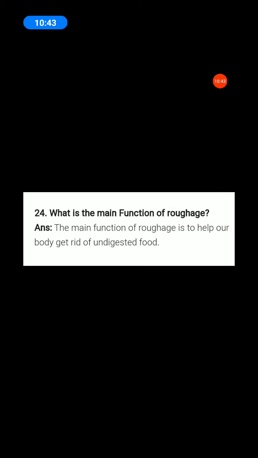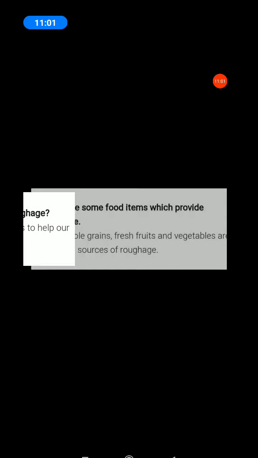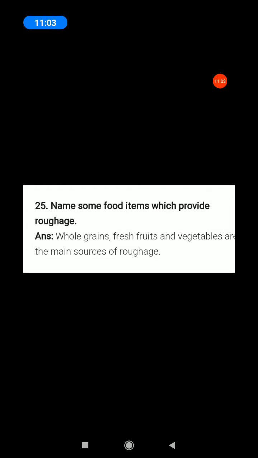Next: name some food items which provide roughages.